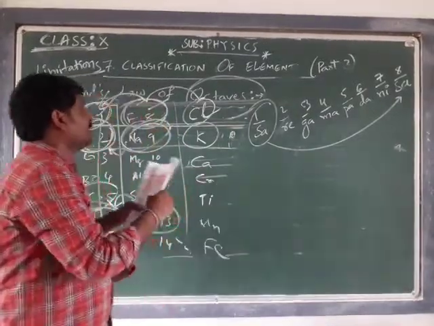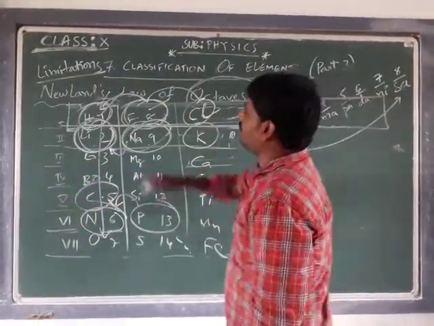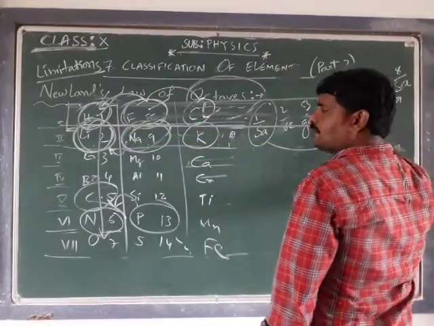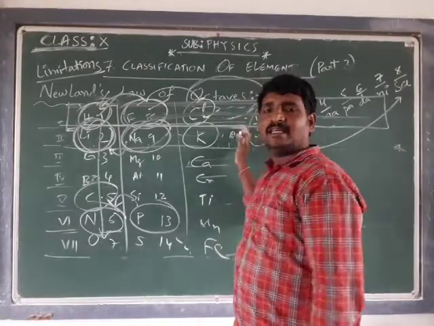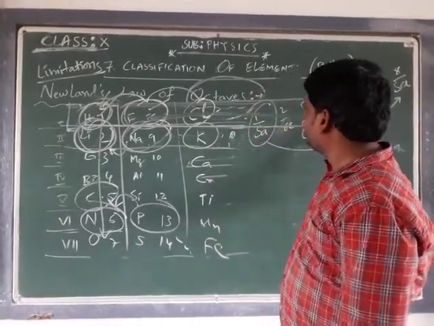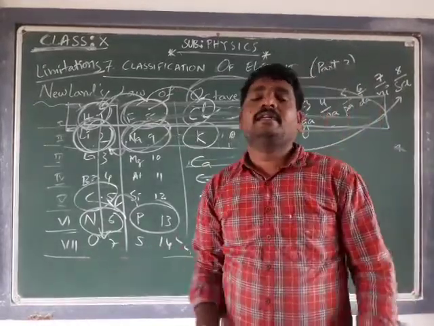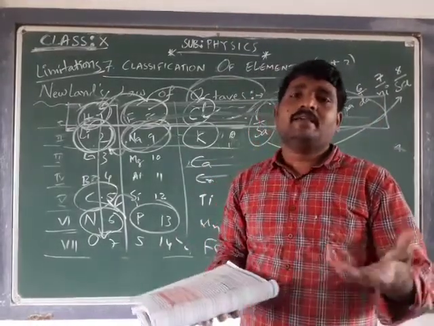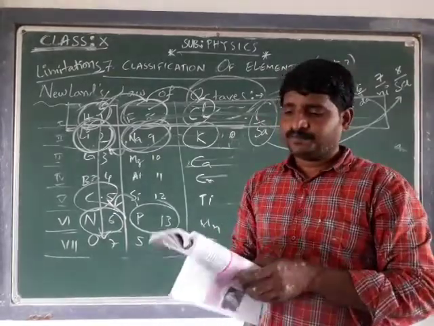As far as the group is concerned, in the first instance we said that the elements present in the group have the same properties. But as the number of elements increased and they were arranged, scientists later found that dissimilar elements were fit into the group.